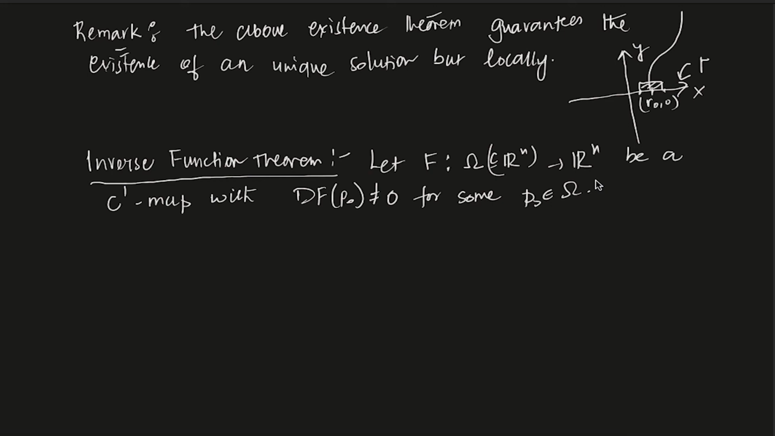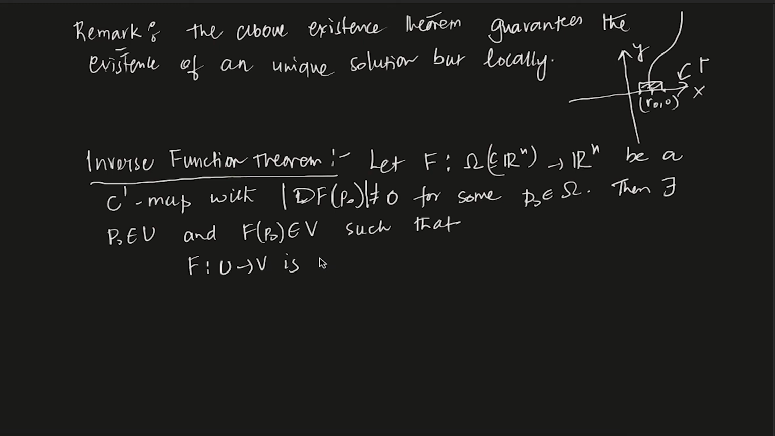What the inverse function theorem says is: if the Jacobian of f, that is, the derivative of f at the point P naught, is non-zero for some P naught in omega, then there exists u containing P naught and v containing f of P naught, such that f from u to v is bijective and f inverse is in C1.